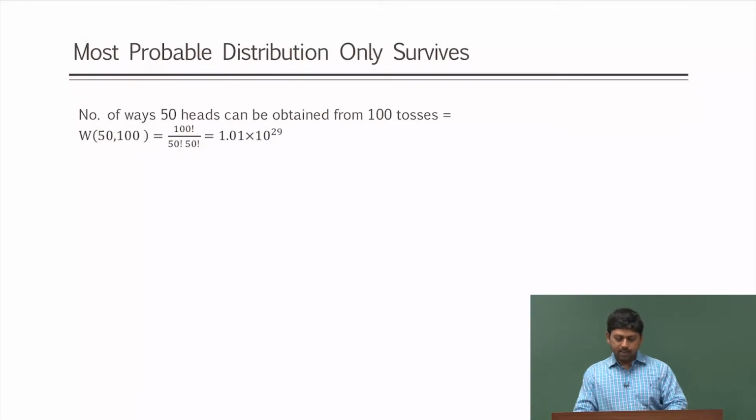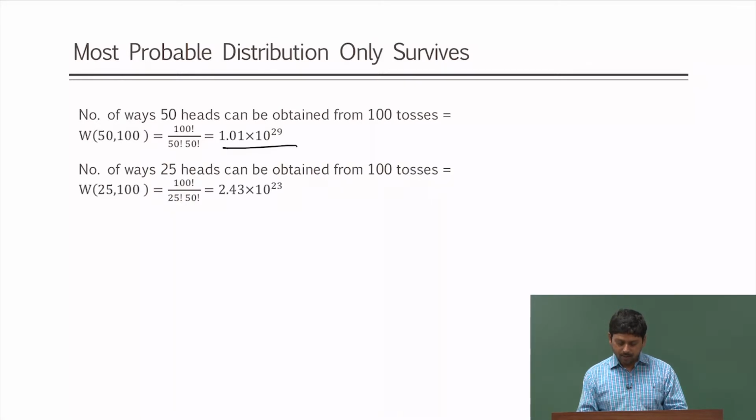We will show you through the example. So, again the number of ways that 50 heads can be obtained from 100 tosses, which is again 50 particles distributed in one box out of 100 particles, is the same thing, is 1.01 times 10 to the power 29. If I just do 25 and 75, it will be 10 to the power 23, 6 orders of magnitude less.